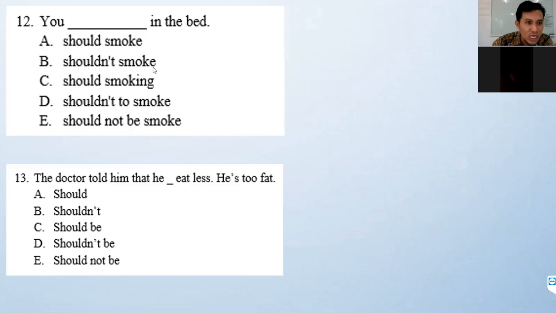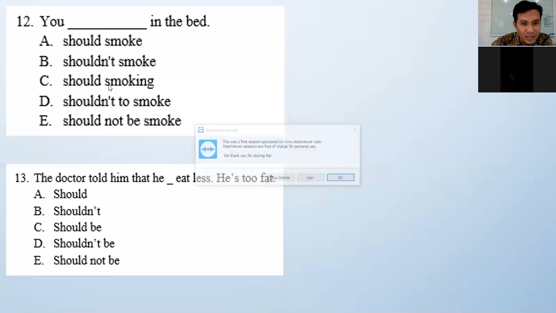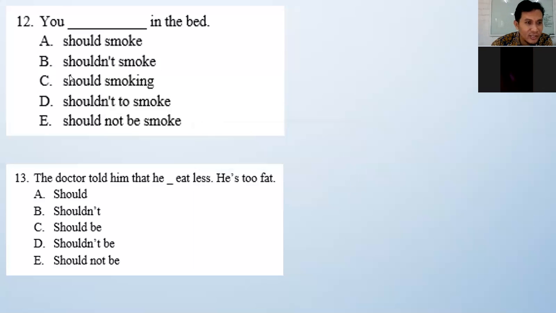Yes or no? Yes, sir. Okay. C, you should smoking in the bed. What is wrong with C? Apa yang salah dengan option C? The verb, sir. What is wrong with the verb? Penambahan ing. That's right, added ing. We don't need ing after should. No ing is needed here. Okay, so C is wrong.